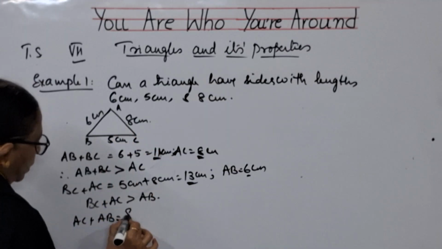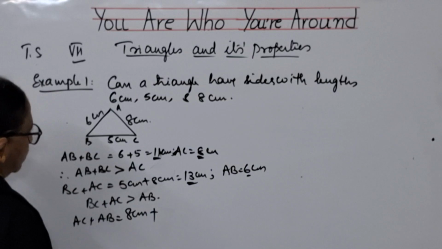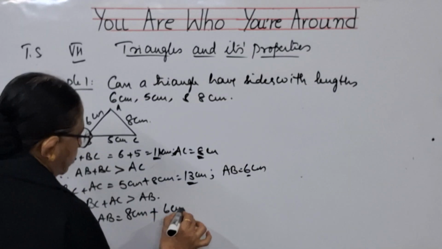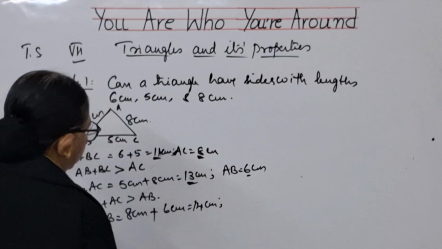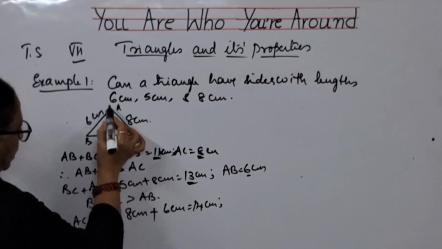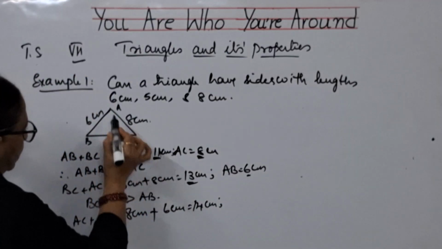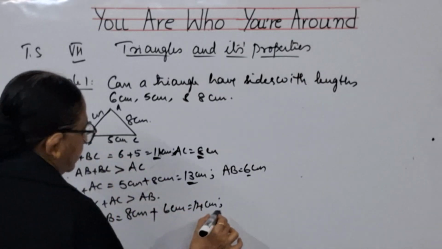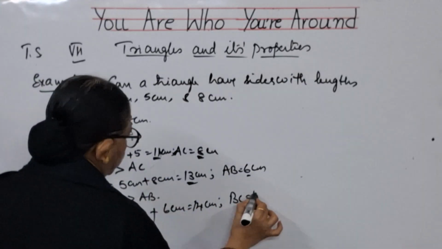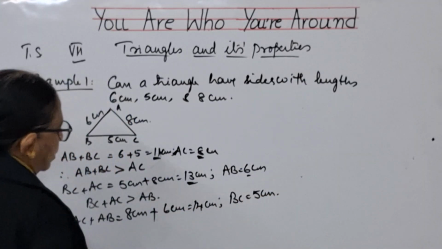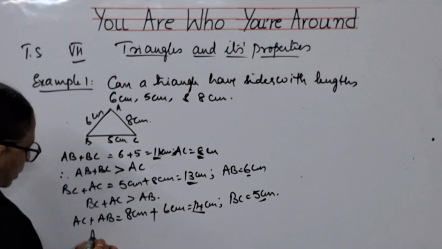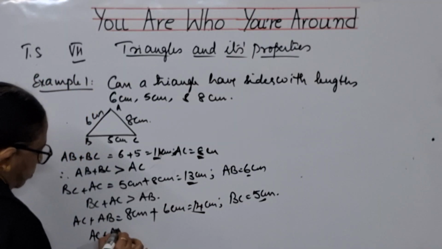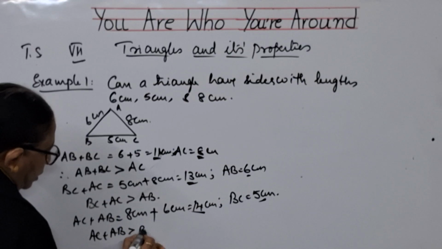AC is 8 centimeters plus AB 6 centimeters. This is how much, children? 14 centimeters. And the third side is BC, which is 5 centimeters. So definitely 14 centimeters is greater than 5 centimeters. So we will say that AC plus AB is greater than BC.